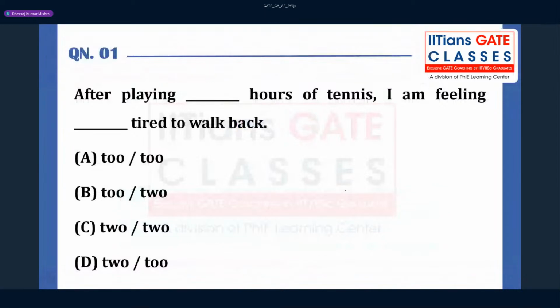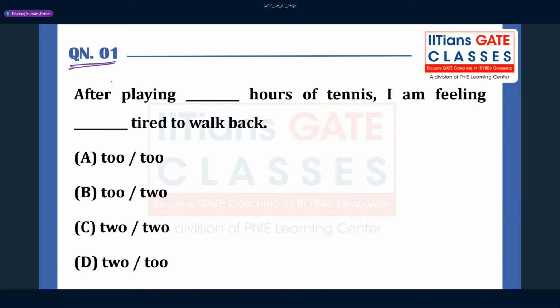The very first question is on your screen. You can also participate and let me know the answer. It is from English and you have to choose which option fits here. Can somebody solve this question and tell me the answer?